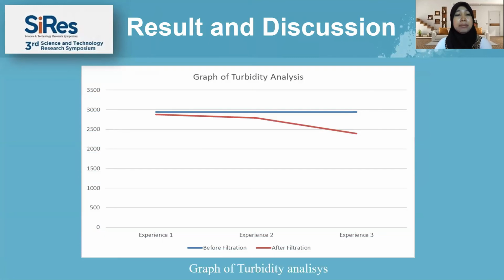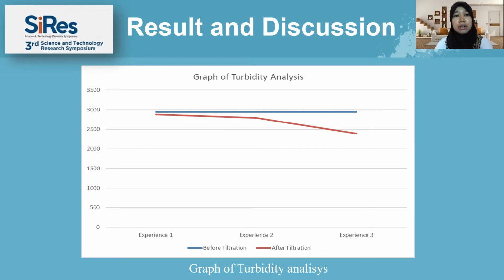Okay, this is a graphic of turbidity value analysis. Based on the graphic, the following analysis is obtained. The turbidity test using the same raw water shows that the initial turbidity value is 2940.70 nephelometric turbidity unit.